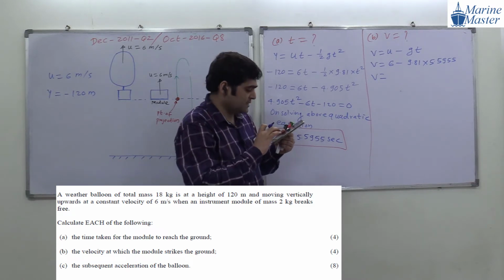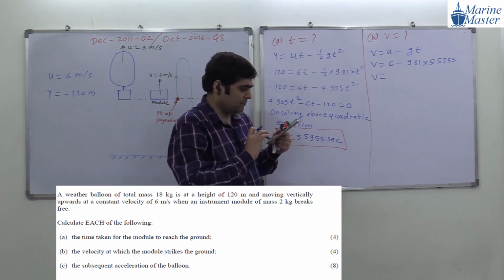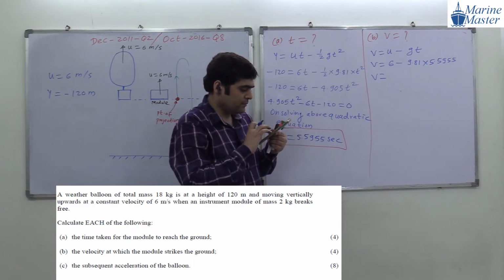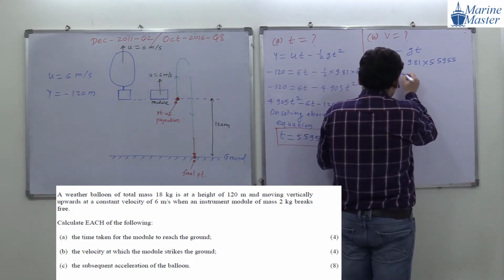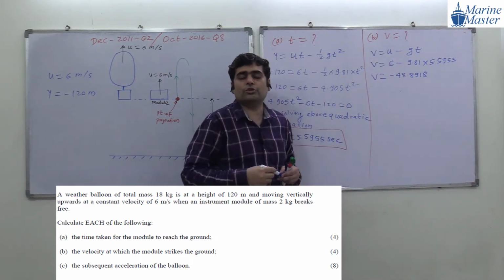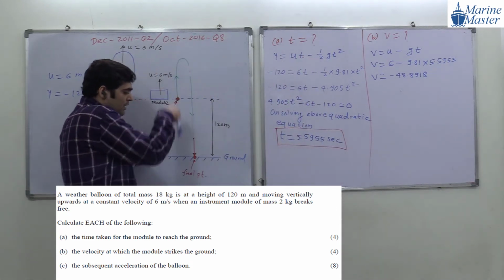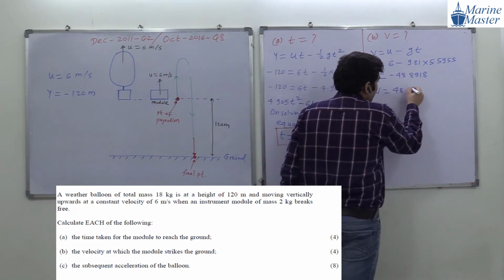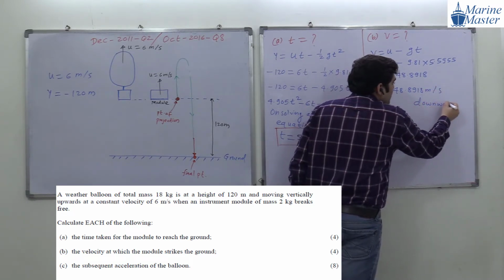Six minus how much, guys? 9.81 multiplied by what? 5.5955. How much is the velocity, guys? Can anyone tell me? Minus 48.8918. If velocity is coming negative in case of vertical motion, what does it indicate? Because it is in the downward direction. So at the end, what will we do? We will write down the positive value, 48.918 meter per second, and its direction is what, guys? Downward. In bracket we will write it down.